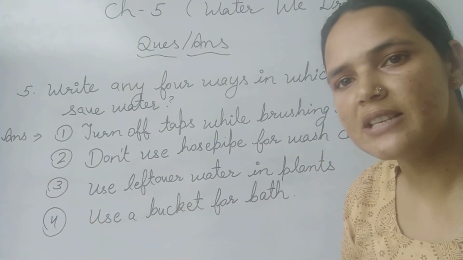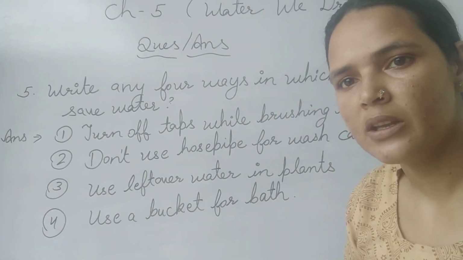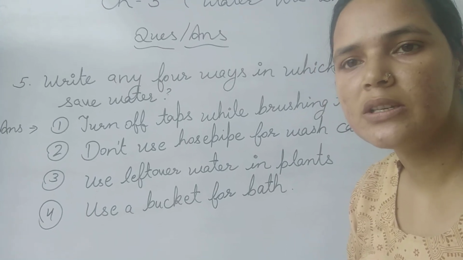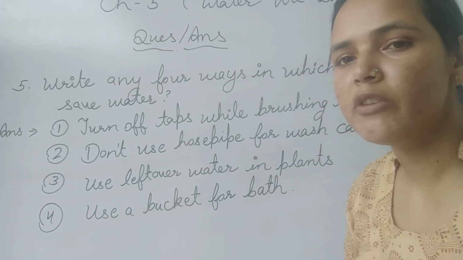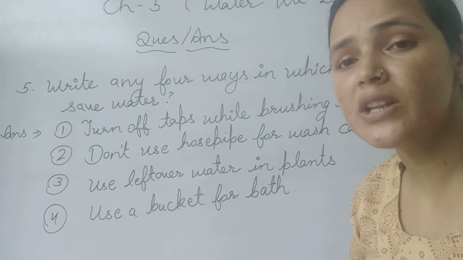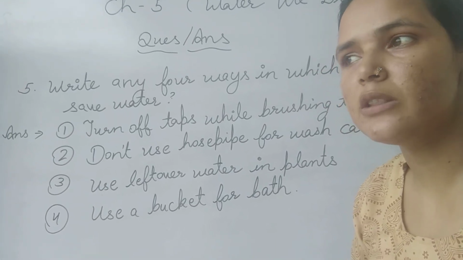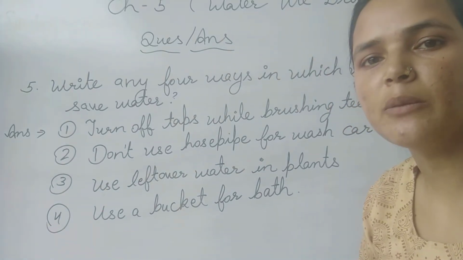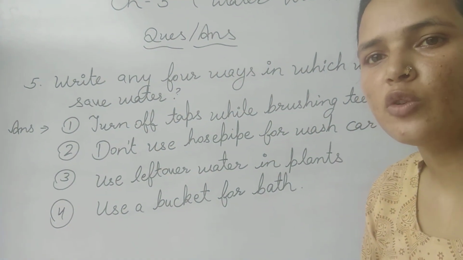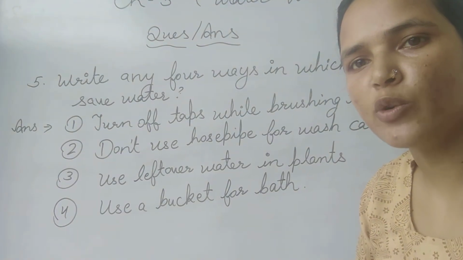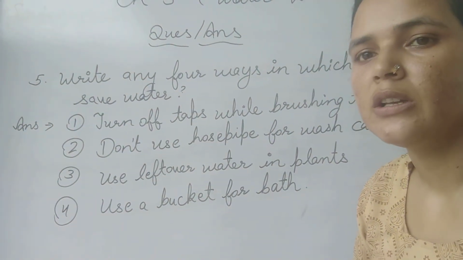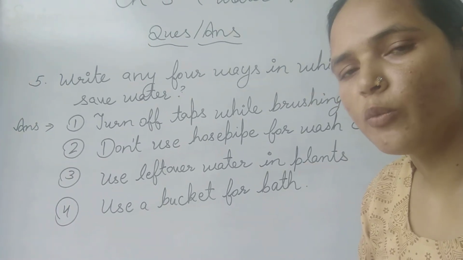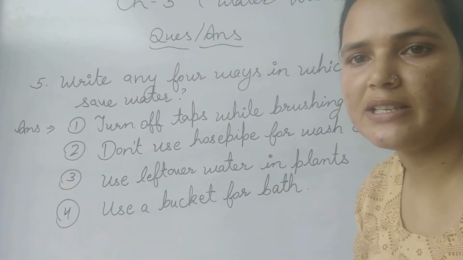Water is used as a means of transport. People still use boats, ships, and steamers for moving from one place to another, especially in those cities and towns which lie near the bank of a river. In those places, water transport is the main transport.